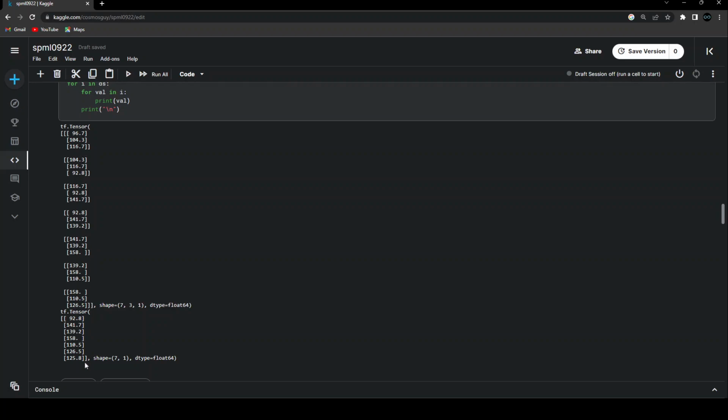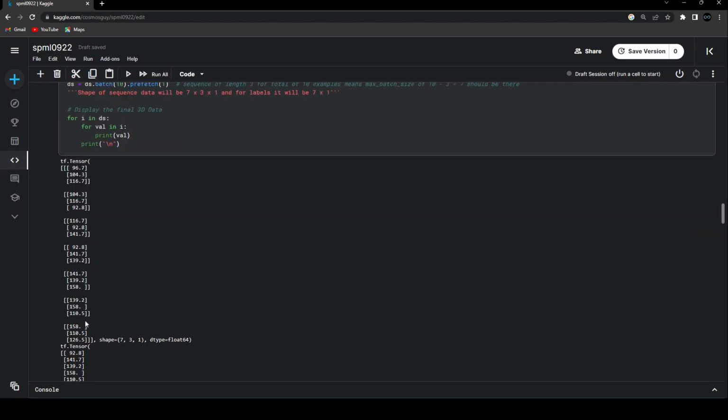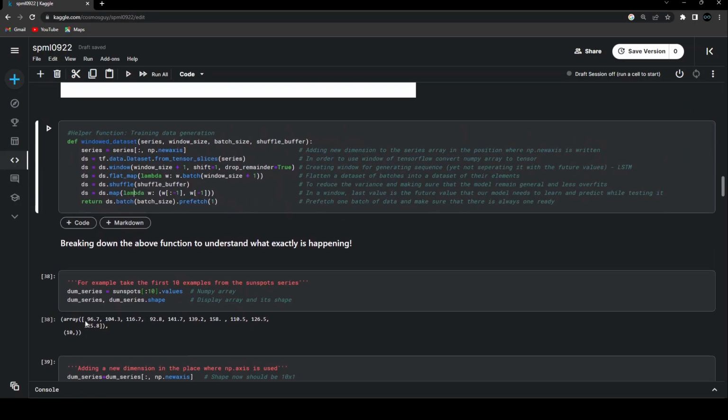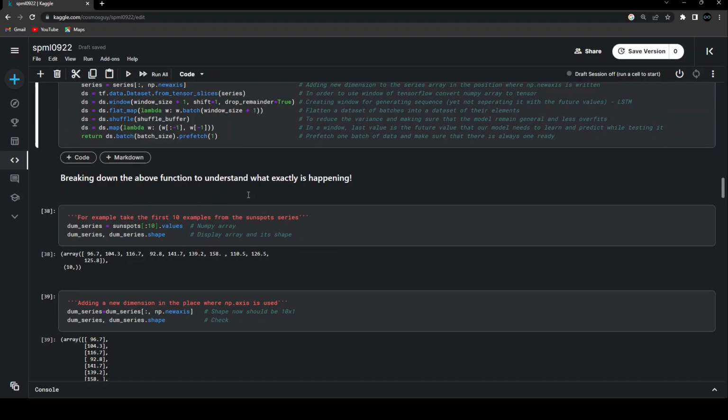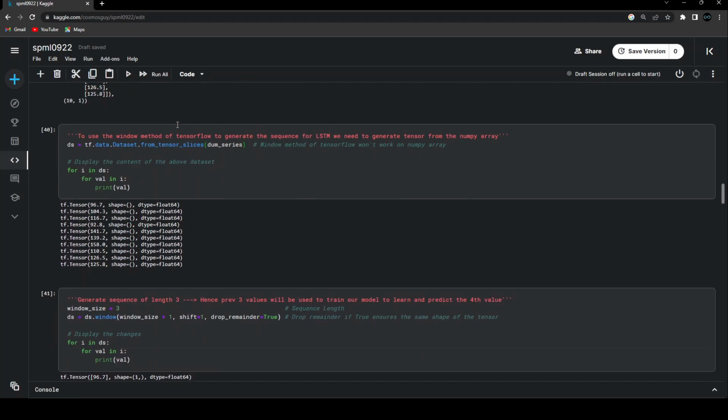And accordingly, the other tensor, the label tensor, is also going to shift in the same way. So if this whole 3 cross 1 goes to the last point and this goes to the first point, then this 92.8 will come down and 125.8 will go up. The purpose of doing this shuffle is to reduce the variance and make sure that the model remains general and overfits less, because LSTMs are prone to overfit. So this is one step that we are doing to reduce the variance and make sure that it does not overfit more. That's the very basic idea of what shuffle buffer size is. You use different values, and it will shuffle the data in a random way accordingly.